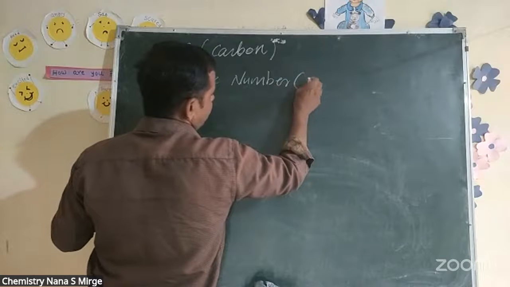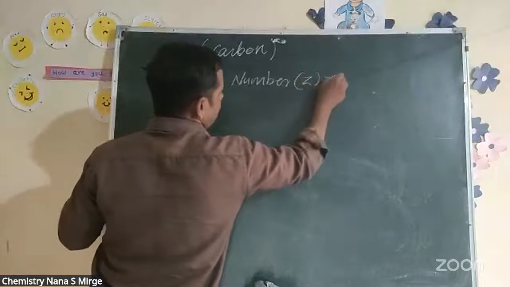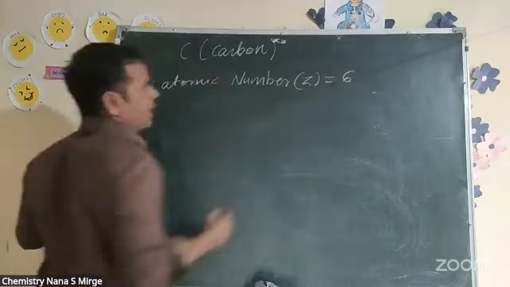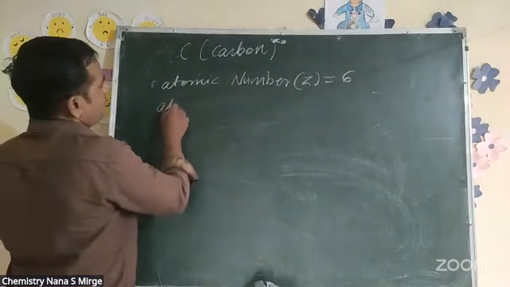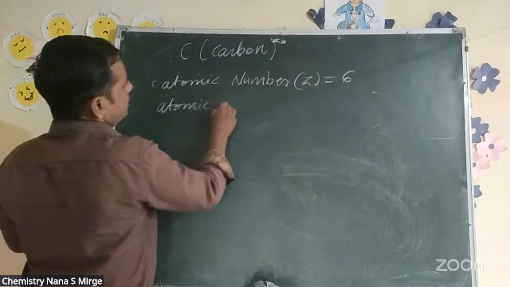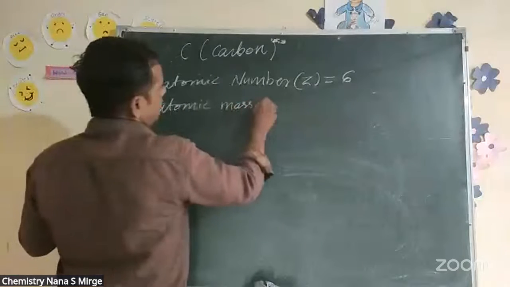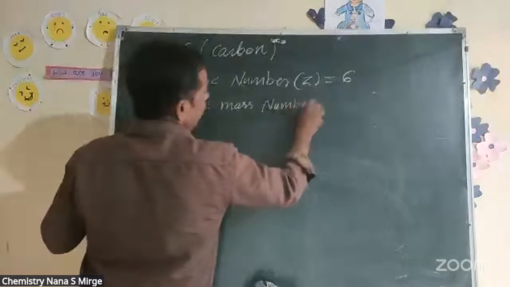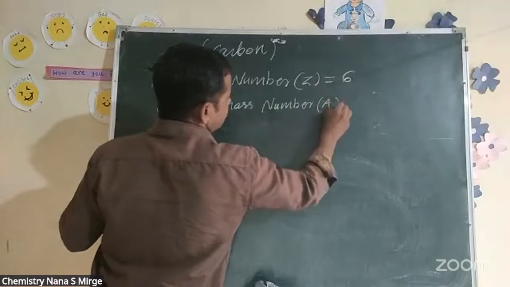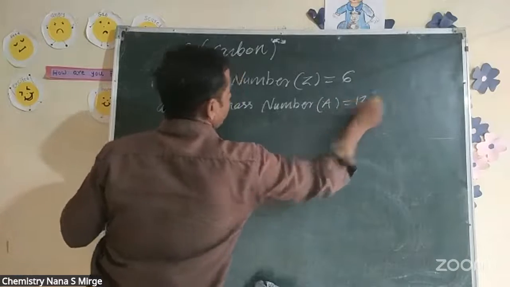The total number of protons present in an atom is called the atomic number. Carbon has atomic number 6. The atomic mass number of carbon is 12 grams.